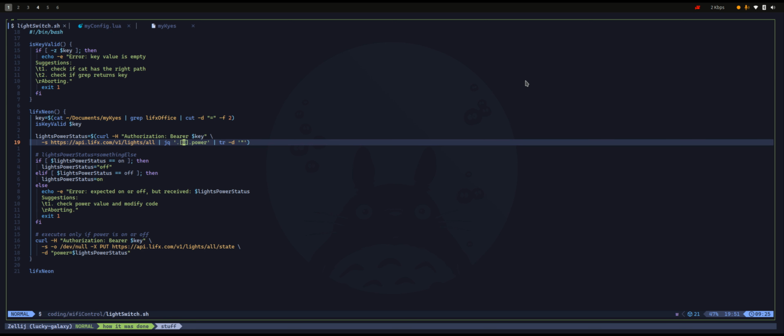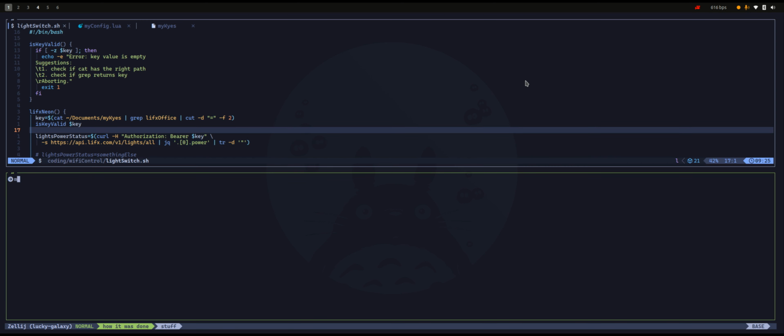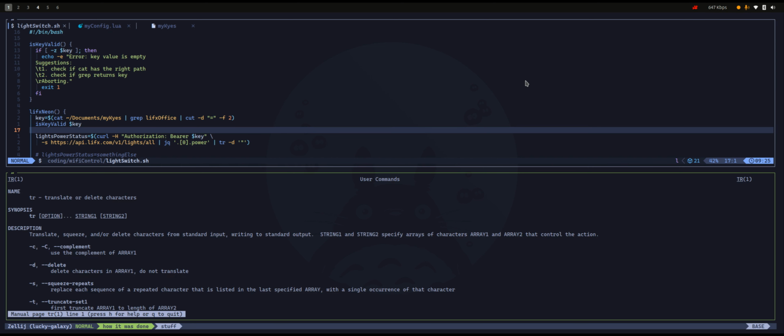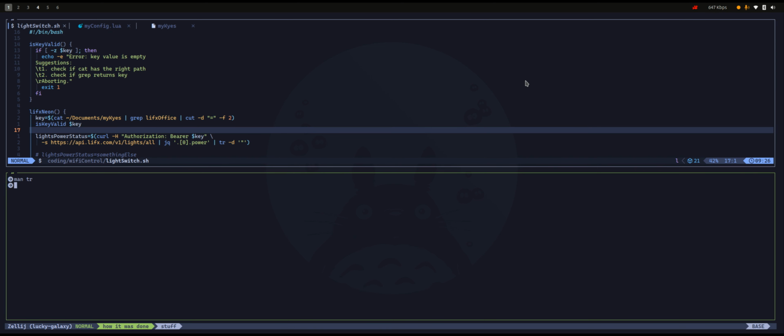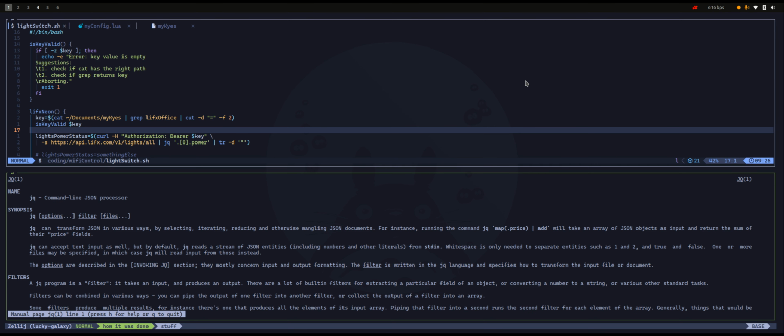I'm taking the line with the argument power, and again I'm trimming it with the delimiter, which is those quotes. Basically the line returns power on or power off, and I don't want the word power, I just want on and without the quotes. By the way, if I'm not familiar with any of the commands, I always do the following: man tr, for example, and then it explains what tr is. And I don't know what jq is, so man jq, or I can Google it, but at this point of time I like to try and find the answer on my own.